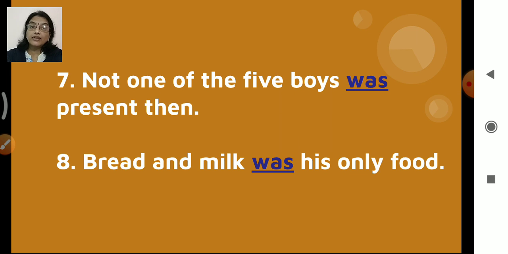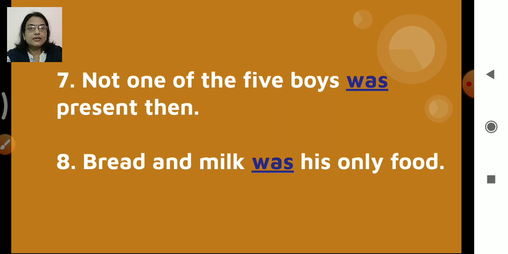Two or more subjects when joined by "and" always take a plural verb, right? But here we have not taken it. Why? Because we are taking bread and milk as one unit, one thing. So bread and milk was. That is why we are using singular here: was his only food.